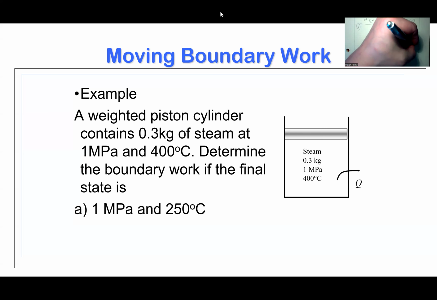So the pressure is still 1 megapascal and a final temperature of 250 degrees C. They want me to find boundary work, which out of just habit, I'm going to compute in the out direction.